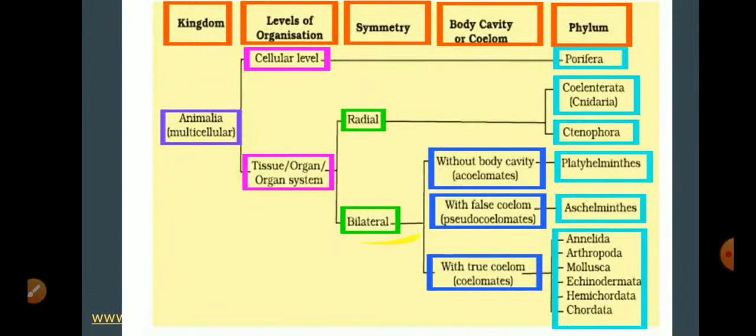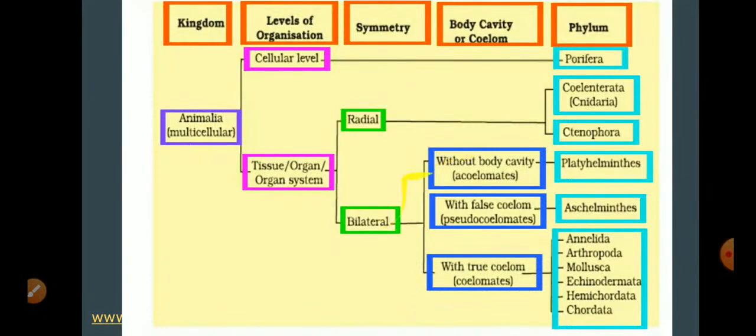Under bilateral symmetry again we have whether they have body cavity, whether they have pseudo cavity, or you can say false coelom, or whether they have proper, that is true coelom. Okay, again whether they have true coelom, or false coelom, or they do not have coelom.